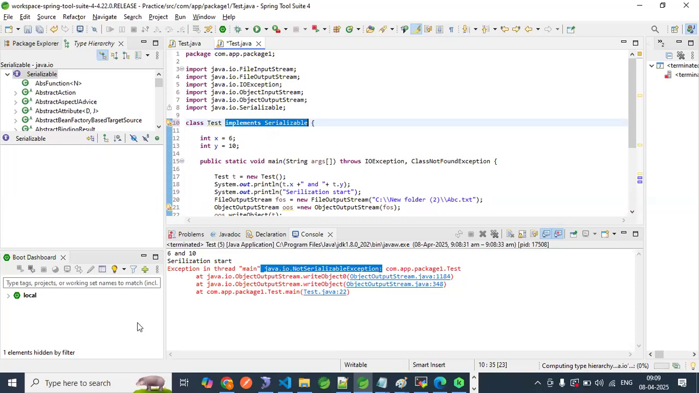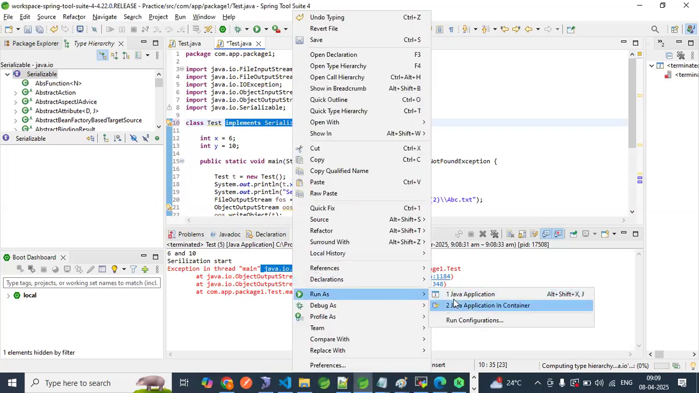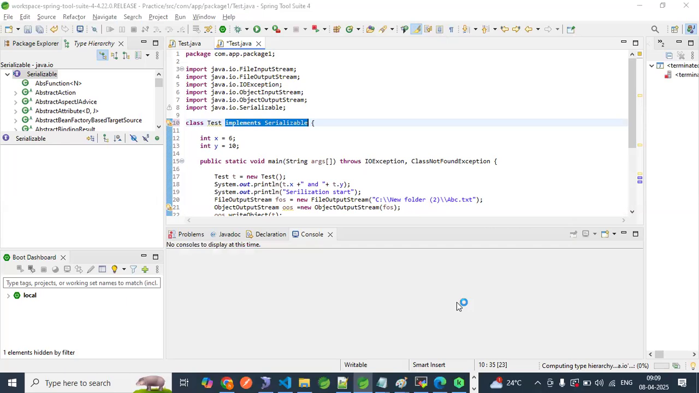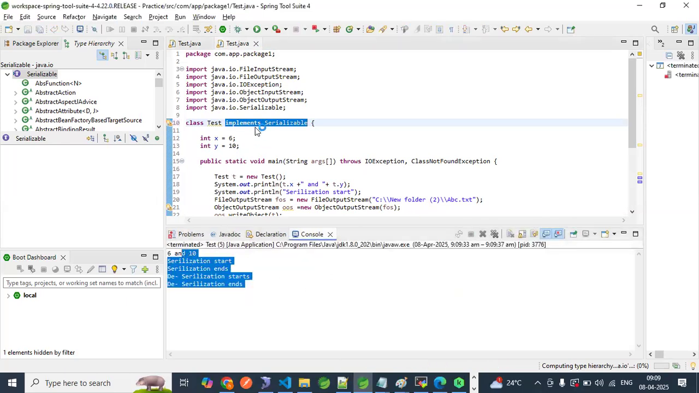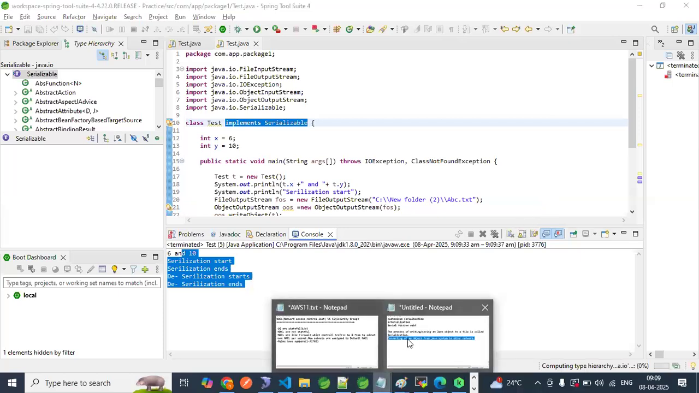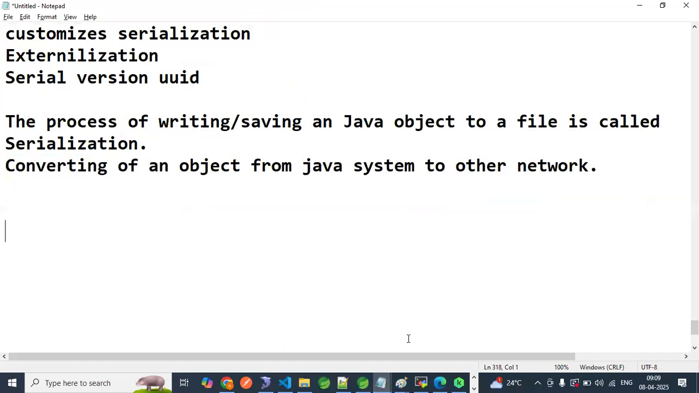One more concept today. Same example I will do. I will quickly explain the transient keyword in this example only. Let me run this program. Interview question. Everything is interview question in core Java.